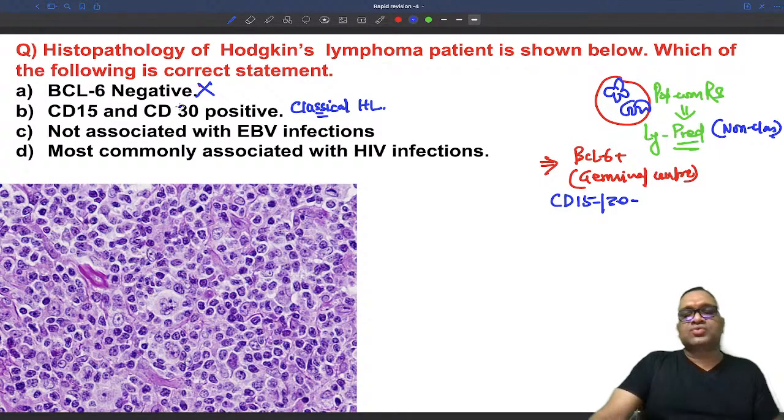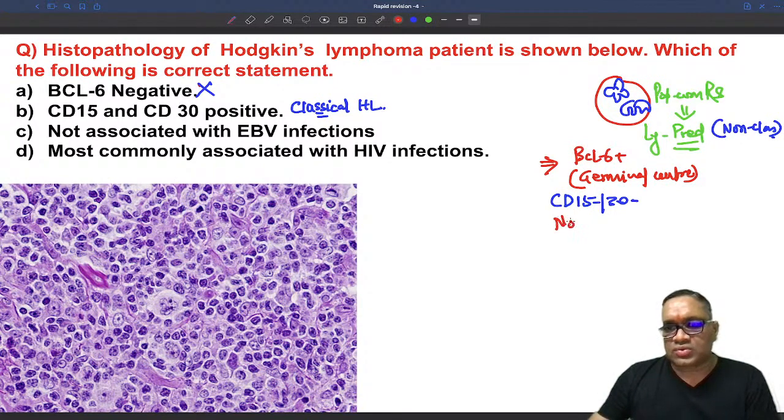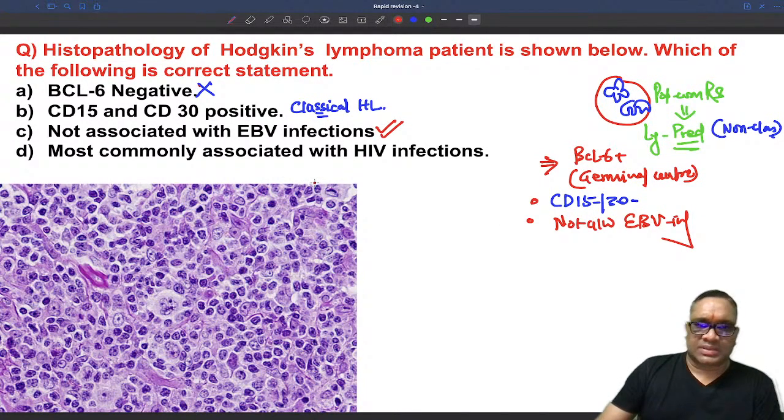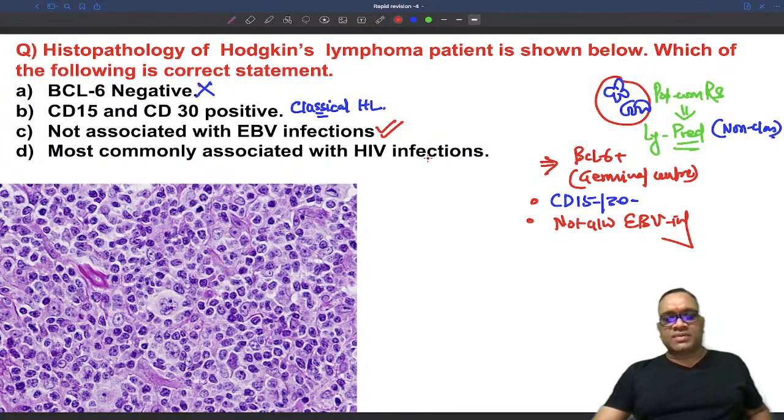Usually we all know that Hodgkin's lymphoma has a stronger association with the Epstein-Barr virus, but remember, when we talk about lymphocyte predominant, they are not associated with Epstein-Barr virus infection. That is another important point you have to remember. So this is a true statement: not associated with Epstein-Barr virus. Most commonly associated with HIV infection.